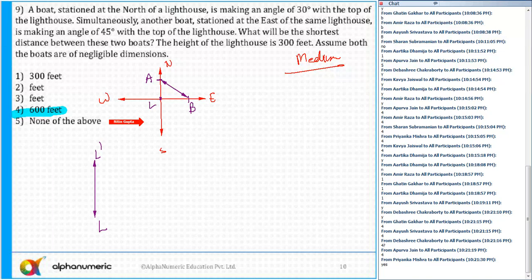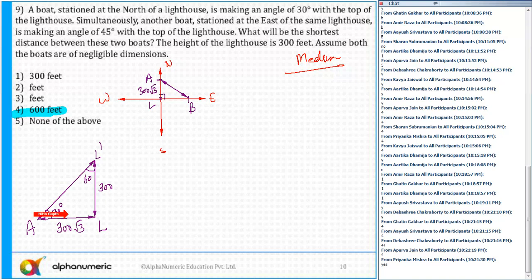So from point A, you are making an angle of how much? 30 degrees. Okay. Angle of elevation is 30 degrees. So this angle is equal to 30 degrees. And the height of the lighthouse is 300 feet. This is 60, so this is a 30, 60, 90 triangle. So opposite to 30, it is 300. Opposite to 60, it will be 300 root 3, since the ratio is 1 is to root 3 is to 2. So the distance AL is 300 root 3.